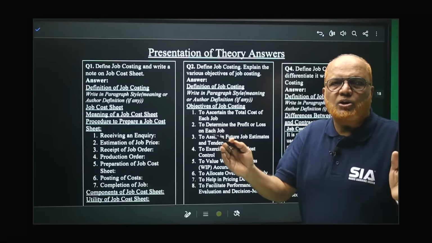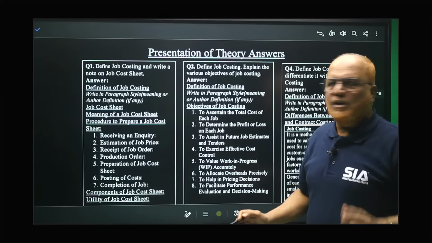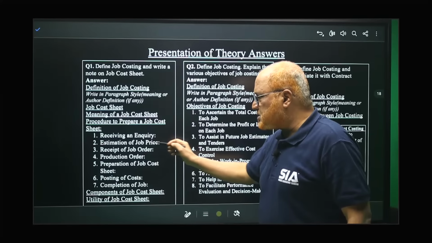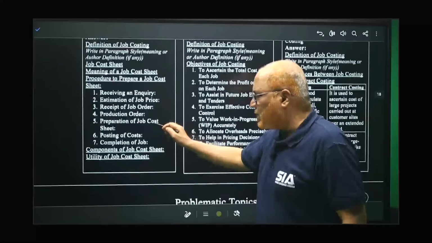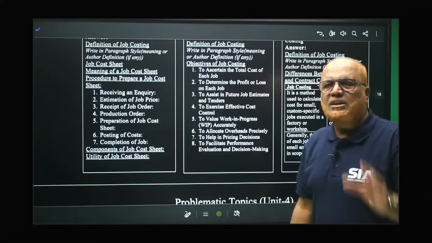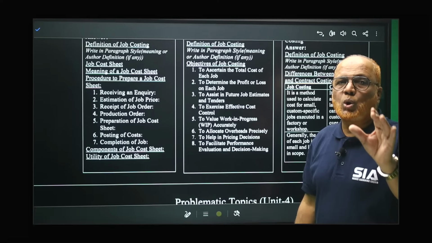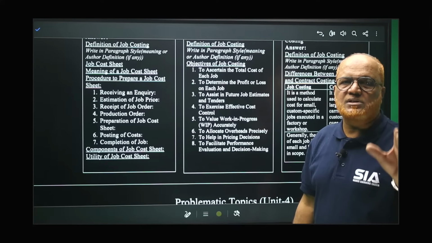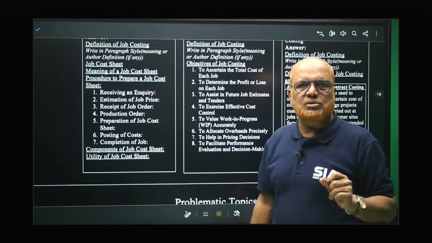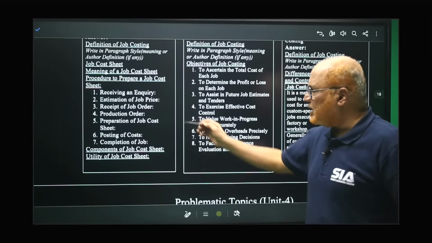So separate cost sheet will be there for every job. So what is the procedure of preparing cost sheet here? Receiving an inquiry, estimation, all these steps you have to write. Components of job cost, utility of job cost sheet. These are the topics you just go through from the material of SIA, LMR and also from SIA textbooks. So much of material is given regarding this.